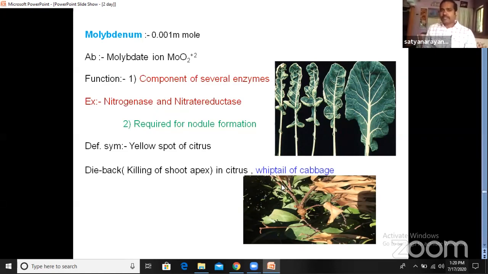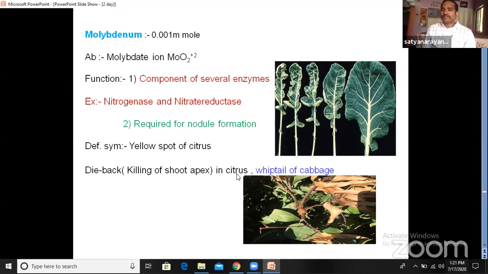So dieback disease in citrus, and yellow spots of citrus also. On the leaf, we can find the yellowish dots. So that is yellow spot disease in citrus, and dieback disease. That means the shoot apex and the leaf parts become dead and are converted into the brown color, and after that they fall off.